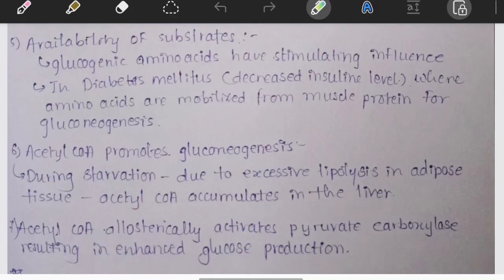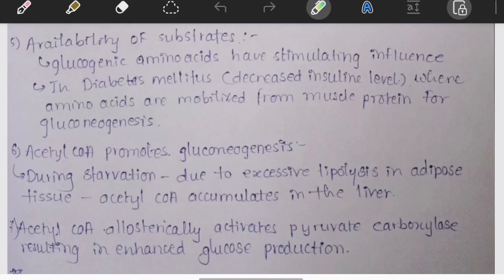Then the role of acetyl-CoA. Finally, during starvation fat breakdown increases. Large amounts of acetyl-CoA accumulate in the liver. Acetyl-CoA allosterically activates pyruvate carboxylase, and remember, this is the first enzyme that bypasses the reaction. The activation of pyruvate carboxylase increases gluconeogenesis.